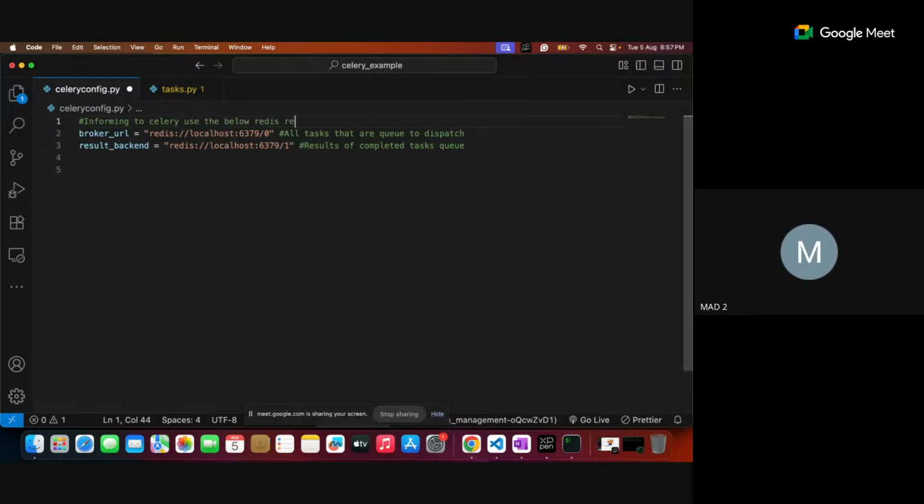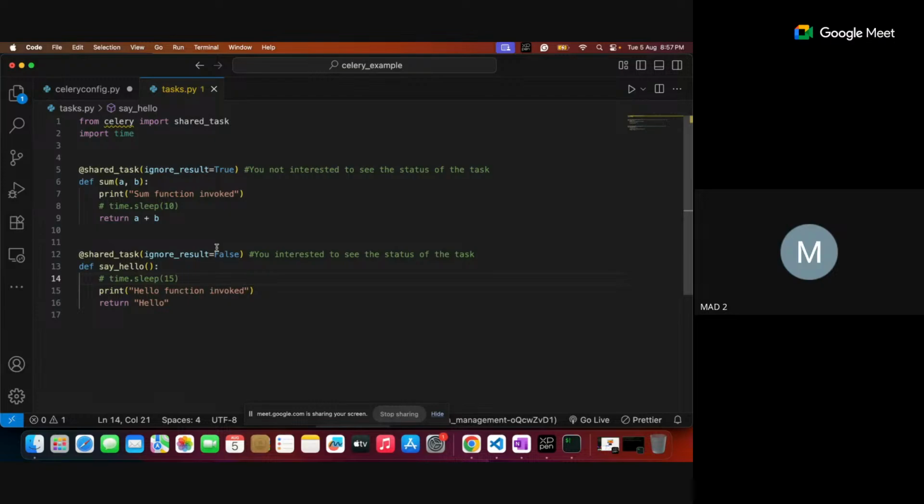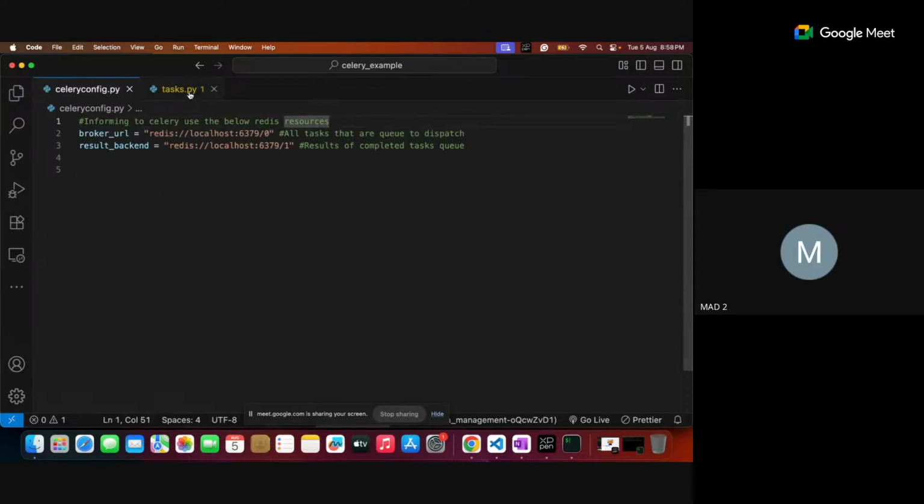Okay, now when you go to task.py, what are you saying? These are user-defined tasks, defined by my interest. These two tasks I want to assign to my particular Celery.